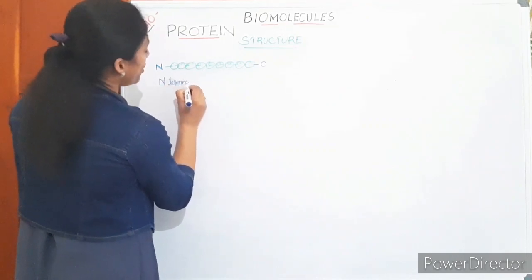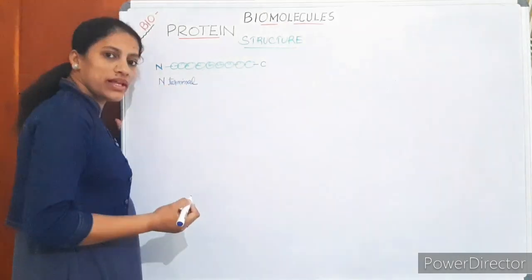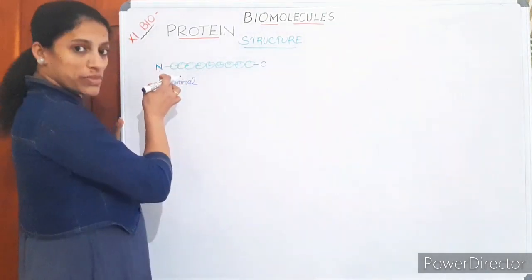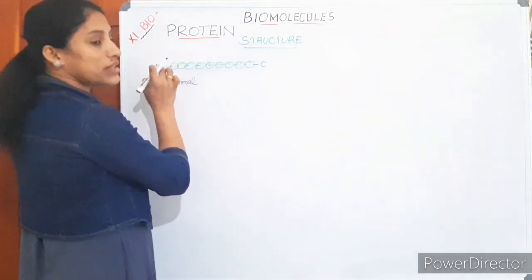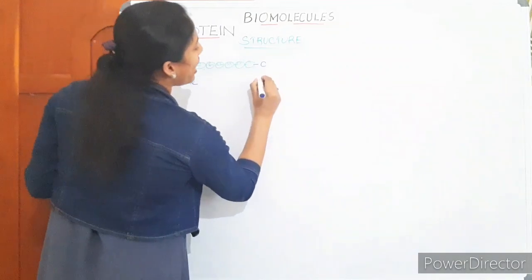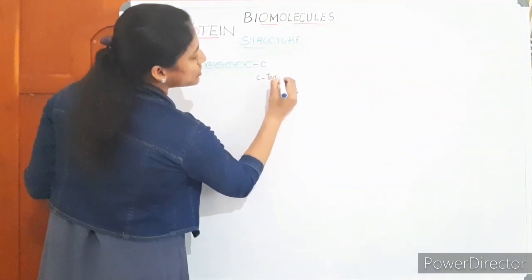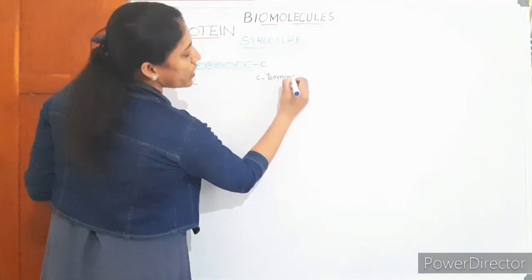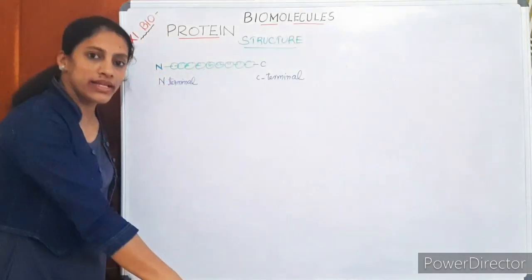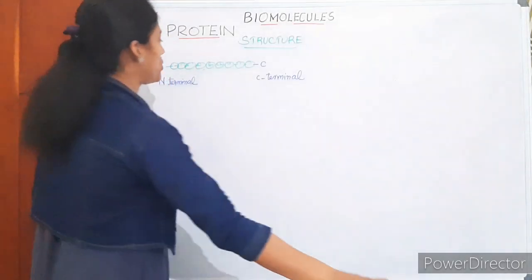In the structure, we say what the N-terminal end of the protein is. Here the first amino acid is, so the amino group is facing this side. This is the N-terminal end, and this is the C-terminal end of the protein. So I think it's clear what the C-terminal and N-terminal of a protein structure are.